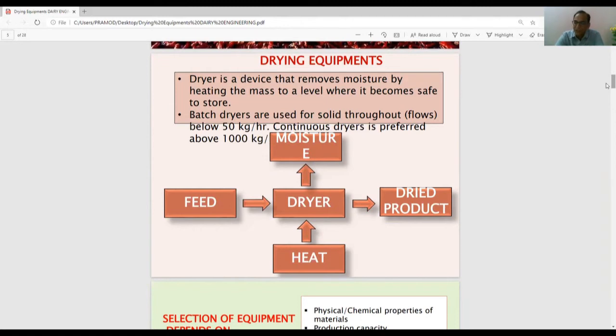तो इसलिए आपको क्या करना पड़ेगा? That's why you have to be very, very careful. So I was telling you: feed, dryer, dried product, heat vent, and moisture removed.